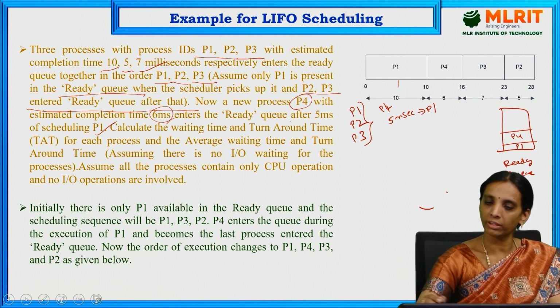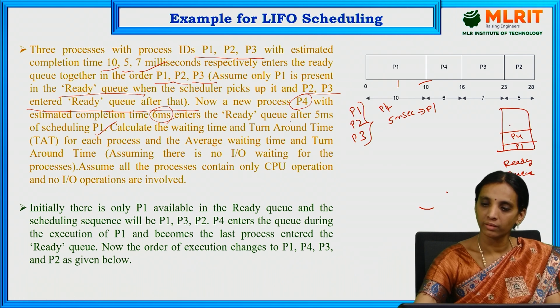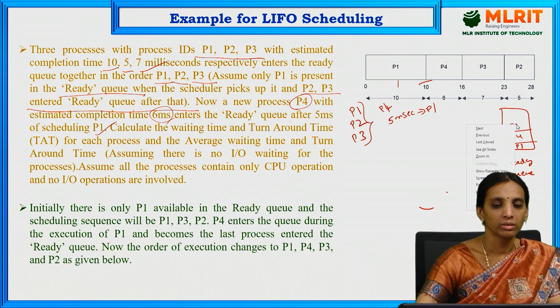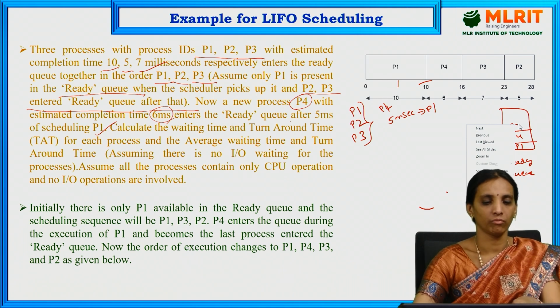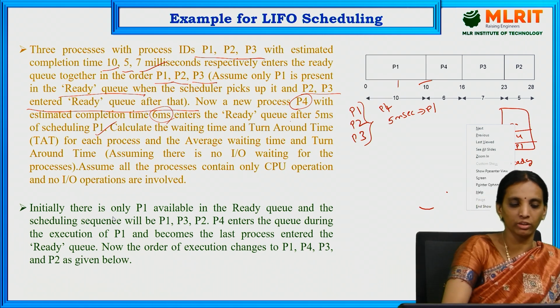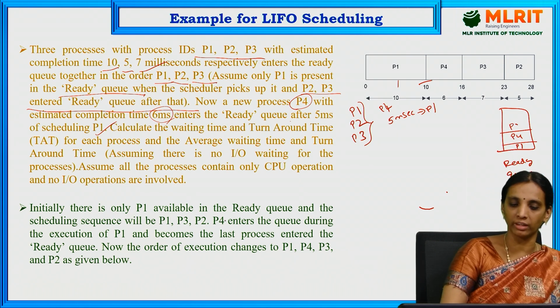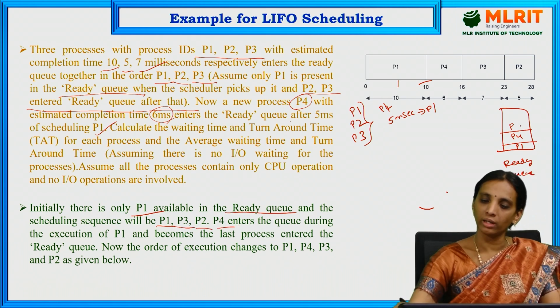So initially only P1 is available in the ready queue, and the scheduling sequence will be P1, P4, P3, P2.